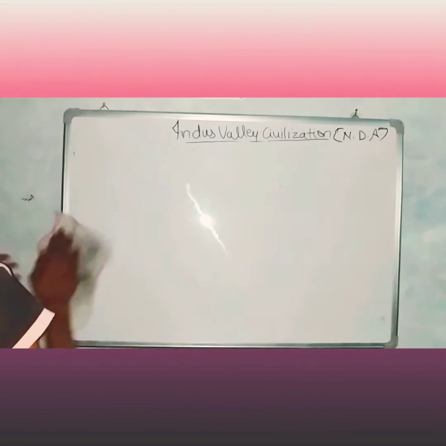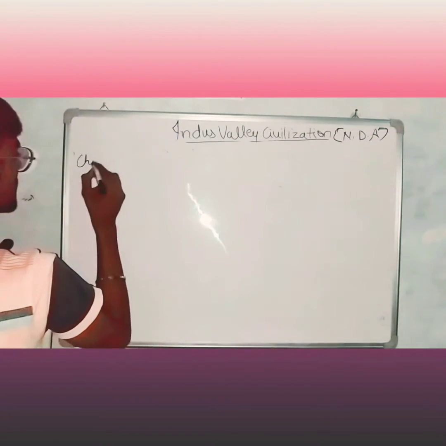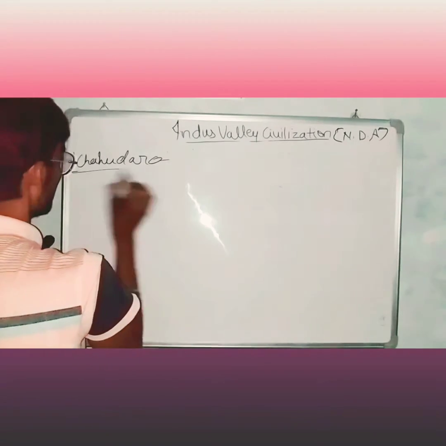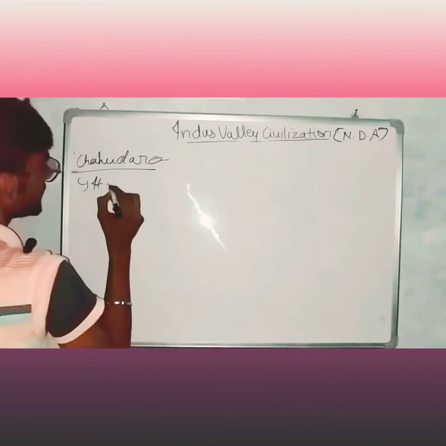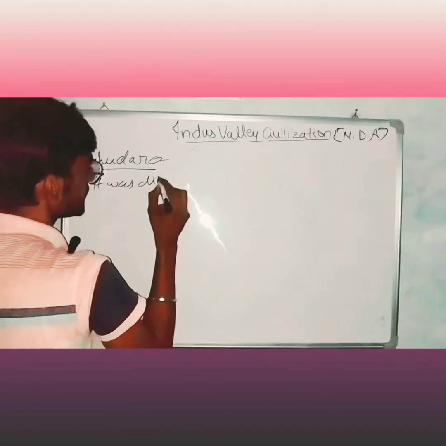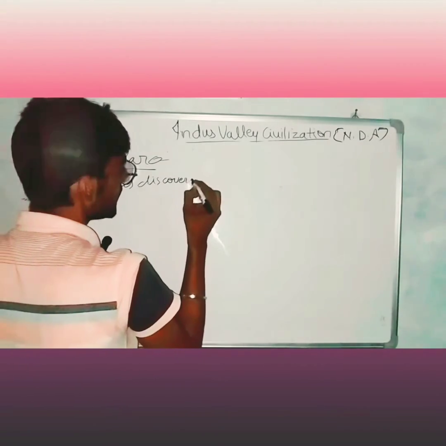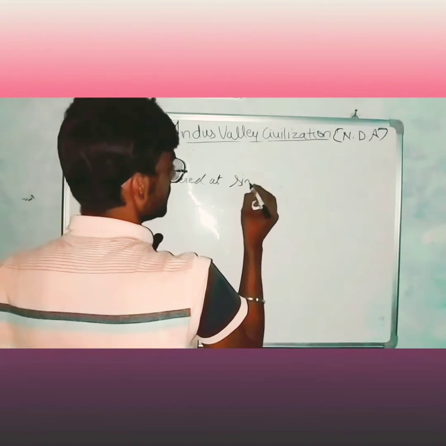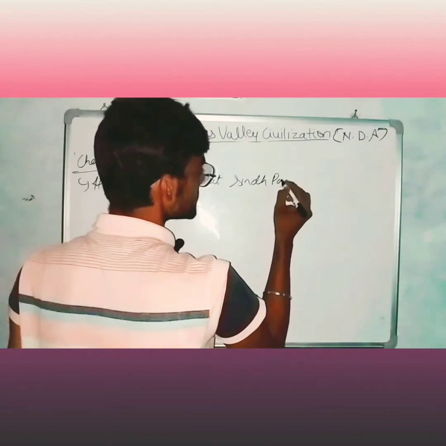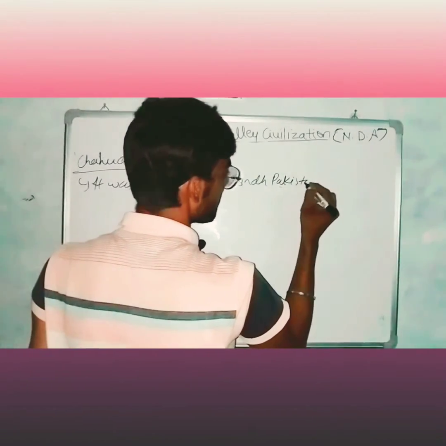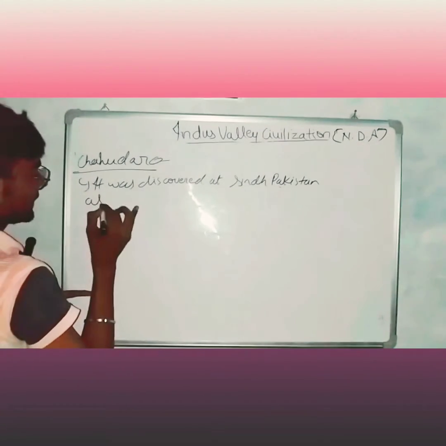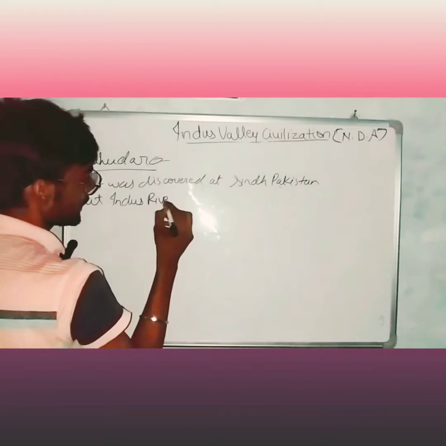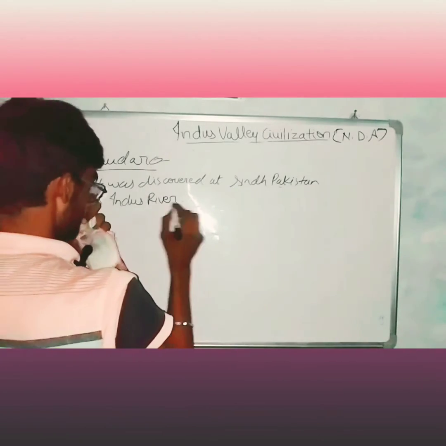Next we will talk about Chahudaro. It was discovered in Sindh, Pakistan, on the Indus River.